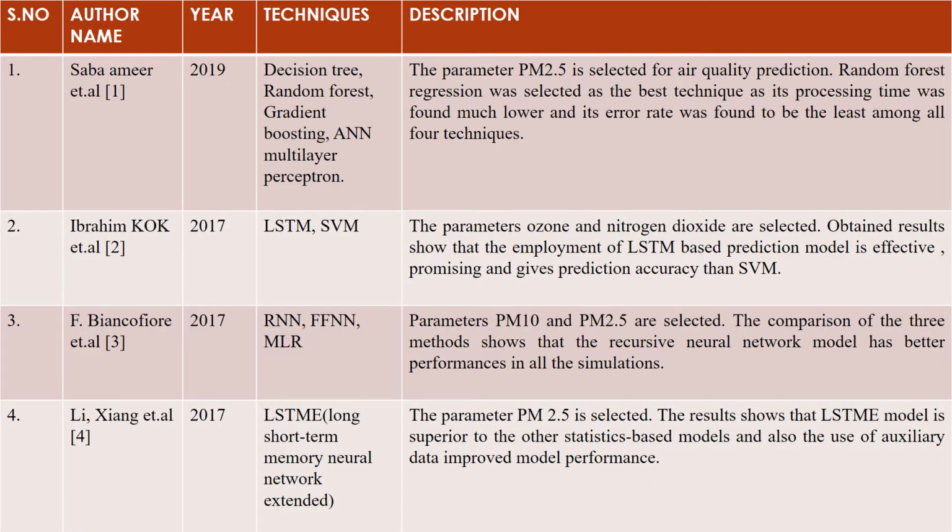In the first paper, the researchers have used four advanced regression techniques. The parameter PM2.5 is selected for air quality prediction. Random forest regression was selected as the best technique as its processing time was found much lower and its error rate was found to be the least among all four techniques. In the second one, they have used LSTM and SVM. The parameters ozone and nitrogen dioxide are selected. Obtained results show that the employment of the LSTM-based prediction model is effective, promising, and gives better prediction accuracy than SVM.